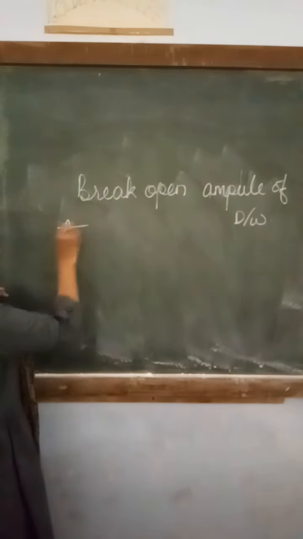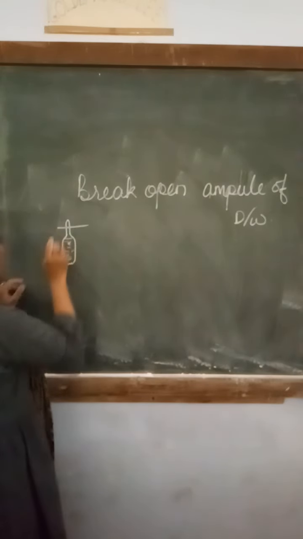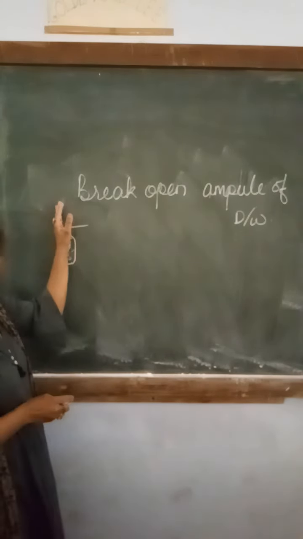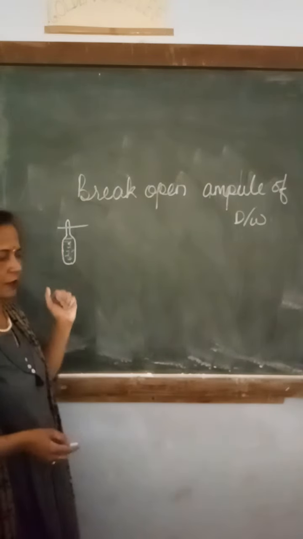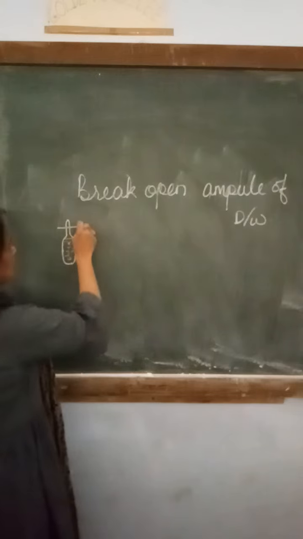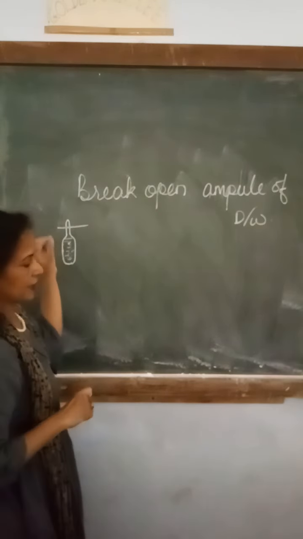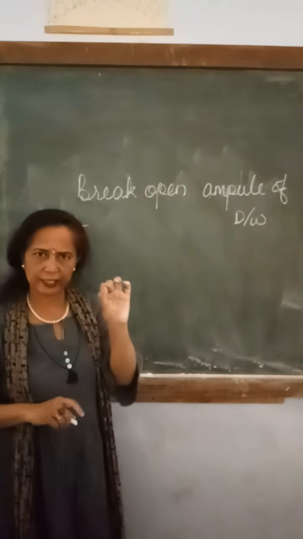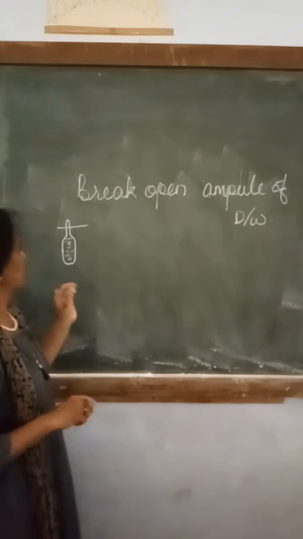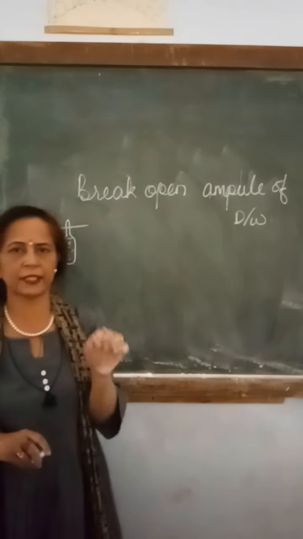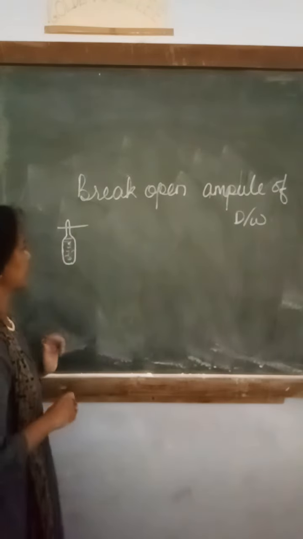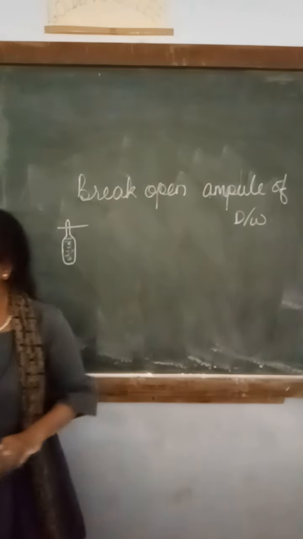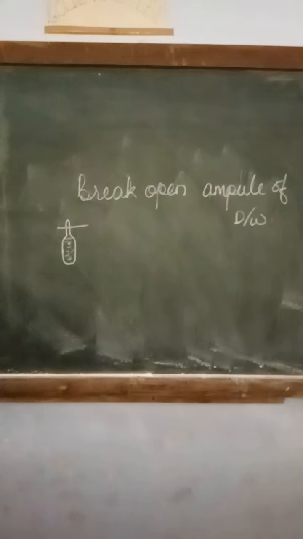So we have to cut the top part, which is made of glass, with the help of a knife or something, and then we have to add a very small amount, not 0.1 ml, but exactly one drop, to the test media. Now which test media are we going to use?